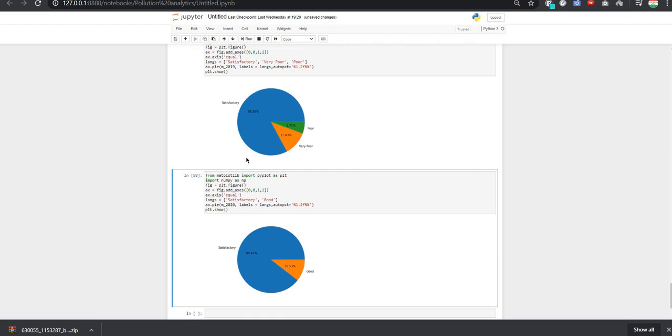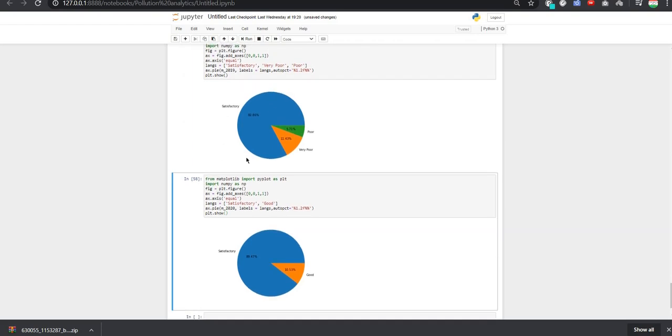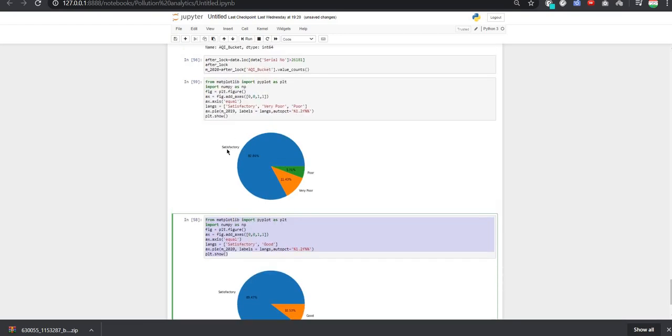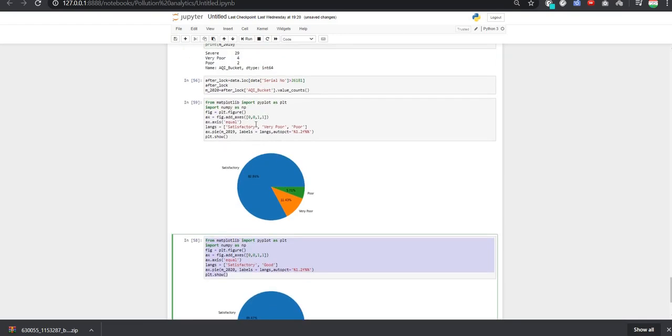Now you can see that for the year 2020 this pie chart says that the air condition is satisfactory and good, and for the earlier one we have to change the labels to severe, very poor and poor. Now it is good.